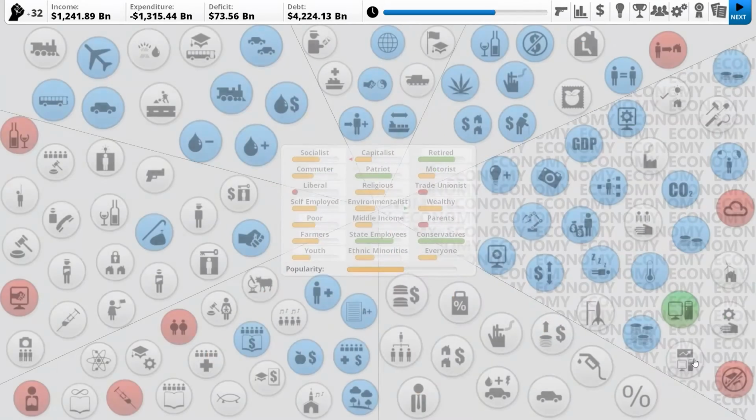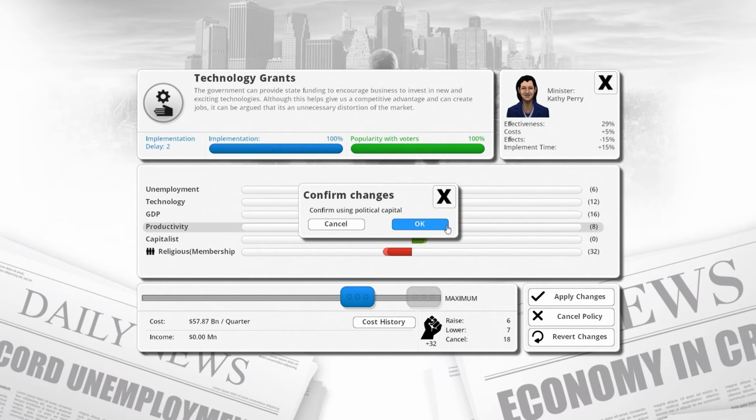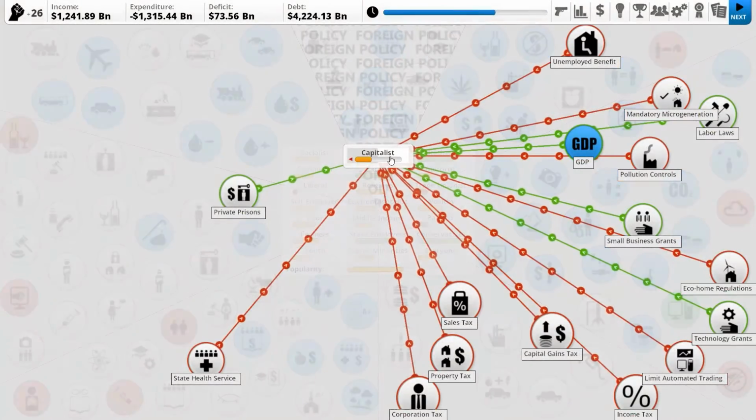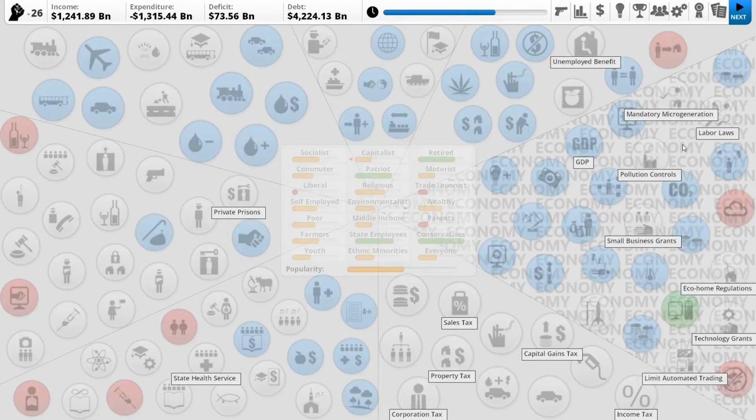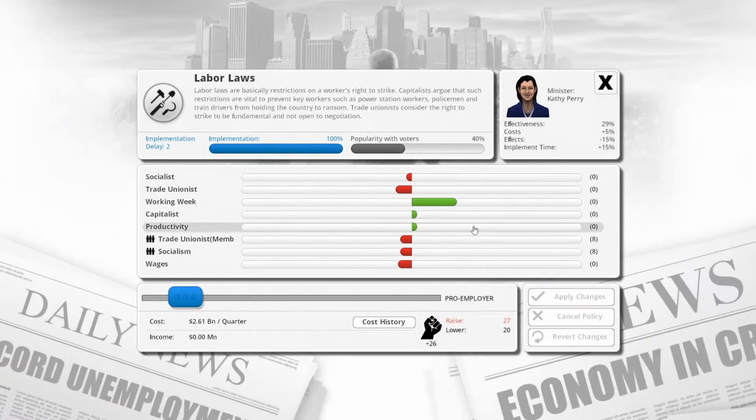Capitalists, what can we do to make you happy? You like technology grants? Let's have more of that. Let's have some more technology grants. I know it lowers religious membership, but we're trying to do things the capitalists like that everyone else likes too. Labor laws, the capitalists like. That's because it's pro-employer.